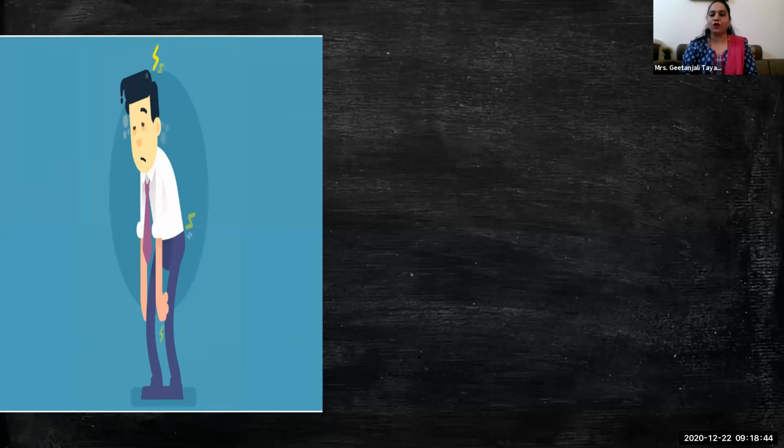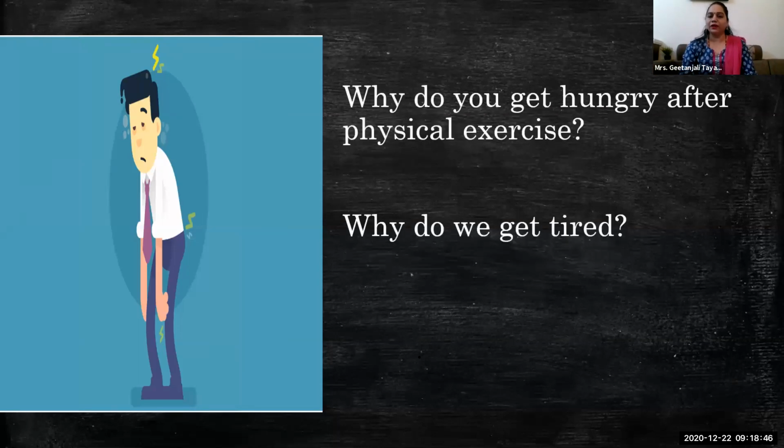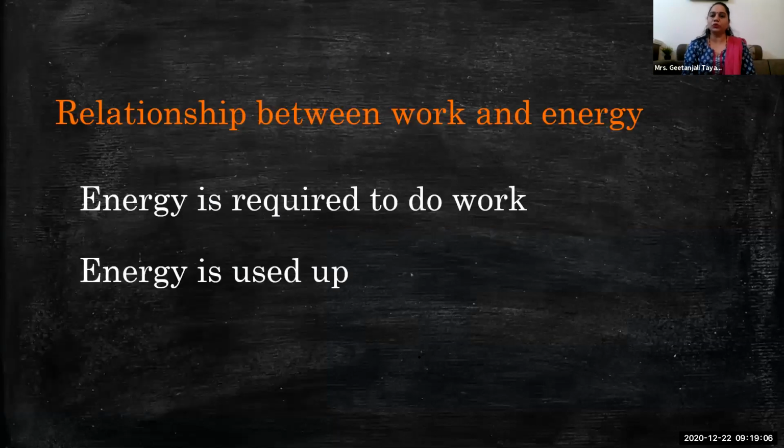So when we get tired or when we do work, we become hungry after physical exercise or doing lots of work, any sort of work. That means we are getting depleted of energy, our energy is getting down. To fill that energy we need to eat. So there is a relationship between work and energy. Energy is required to do work. It is very important because without energy we can't do any work, even living or non-living objects. Though the object is non-living, any machine also requires some sort of energy.